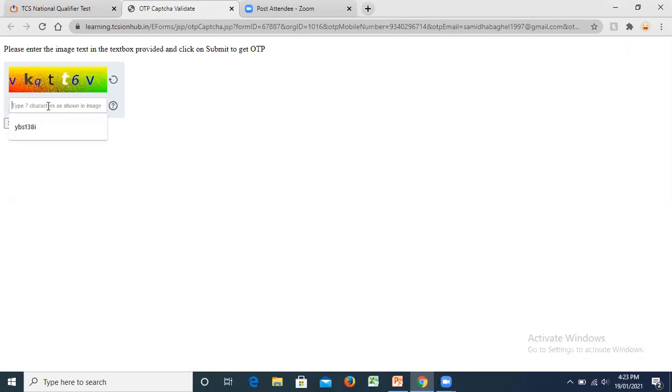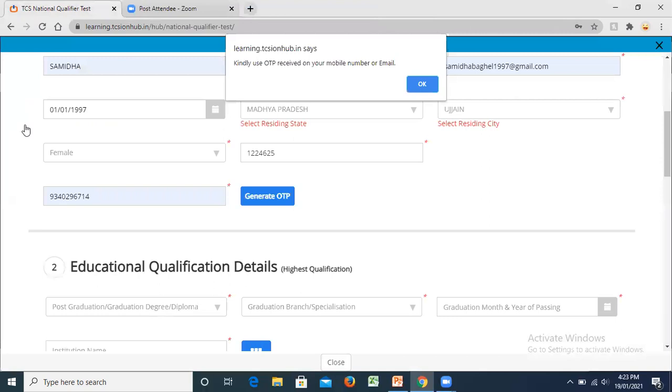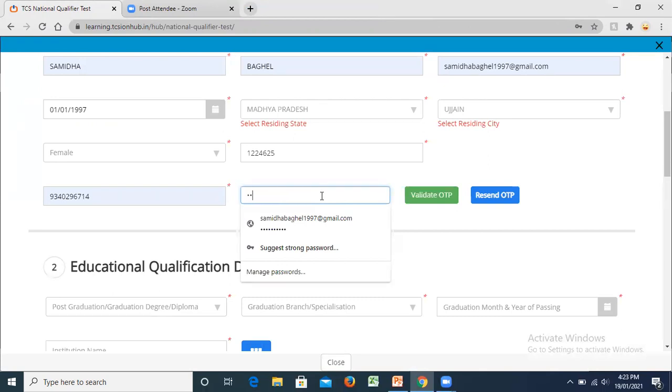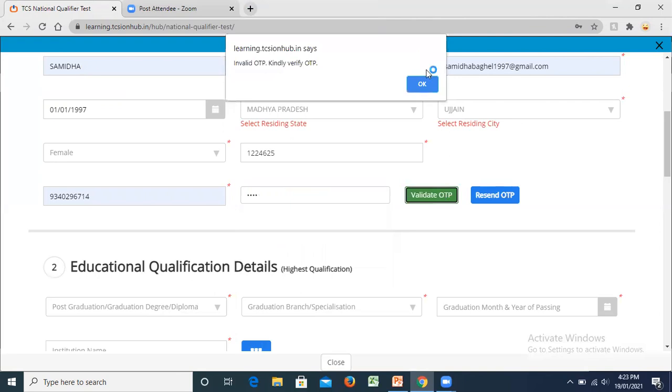Okay. Captcha again. 6 and V, right. So we'll again have an OTP. Validate OTP. Okay.